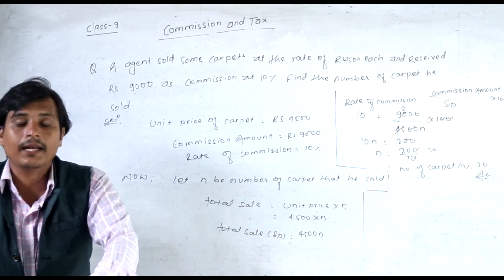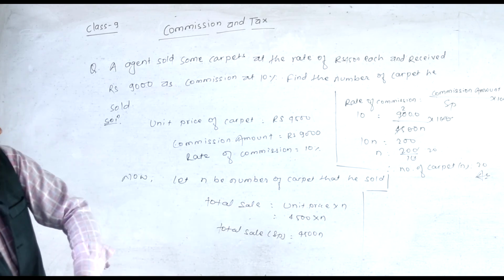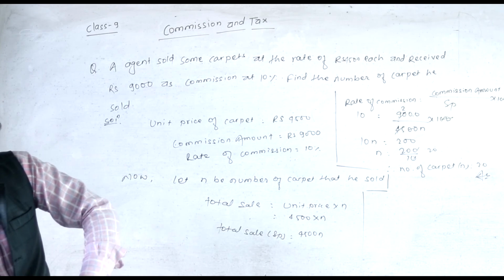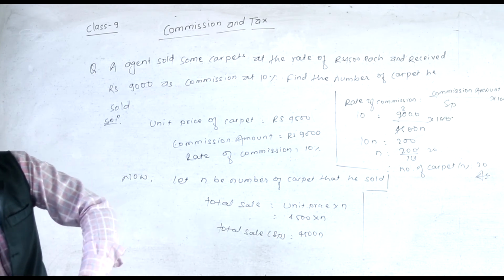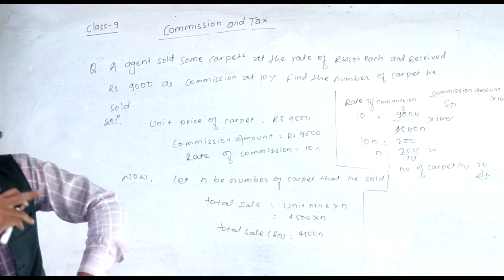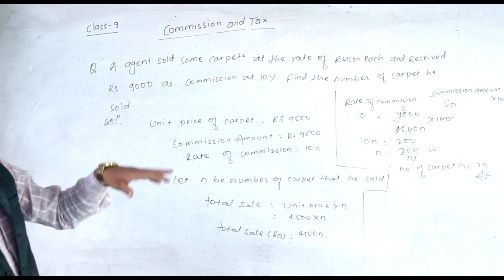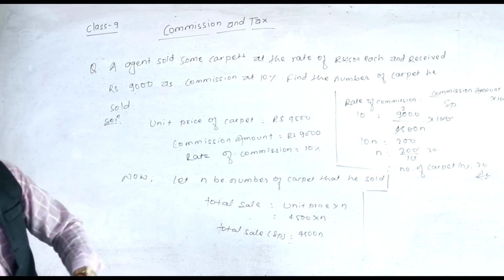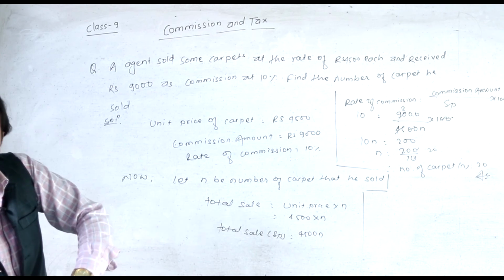One thing to remember: if you are trying to solve any question, first try to understand the information given by the question. Then use the formula, then use the concept. Here the price of the carpet is given, then the commission amount is given, then the rate of commission is given.